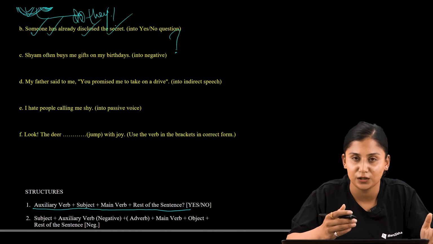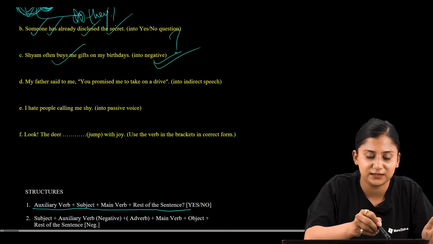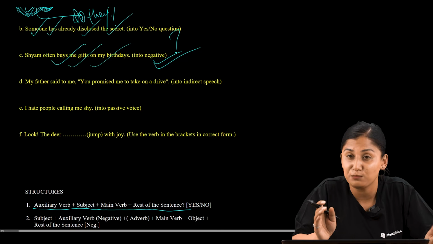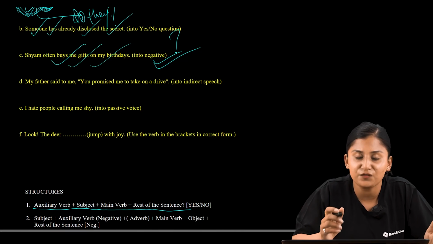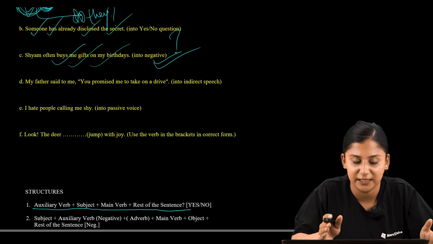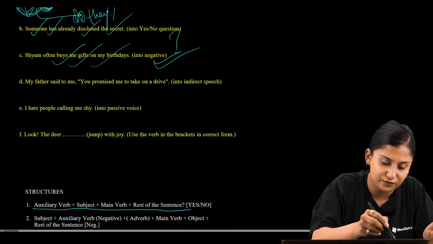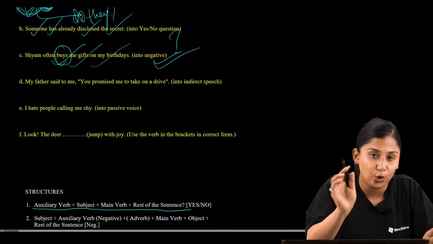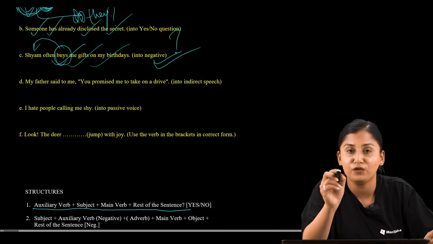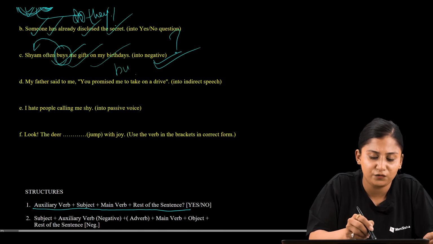In this question we are asked to change into a negative form. So we are asked to change this statement into negative form, that is, Shyam often buys me gifts on my birthday. So make sure that whenever we are asked to change into negative, we must be very careful about the verbs used in a sentence. Here, let us find out what is the verb of the sentence. Here, the verb in the sentence is buys. So always make sure that the verb always has a relation with the subject. So now, buy is the verb over here.